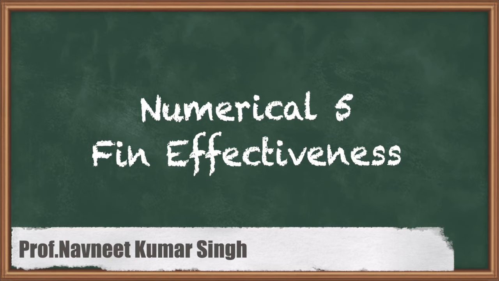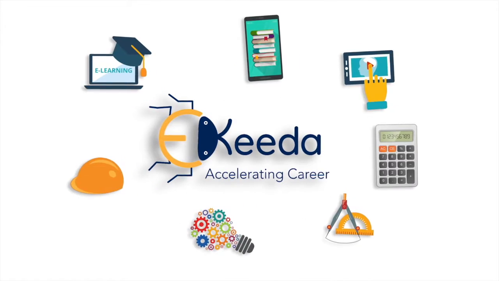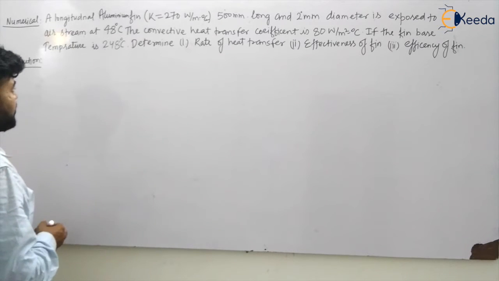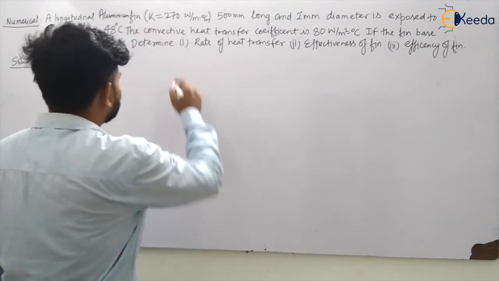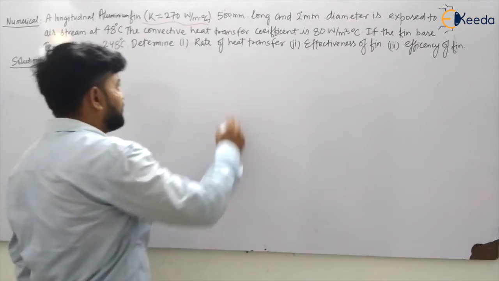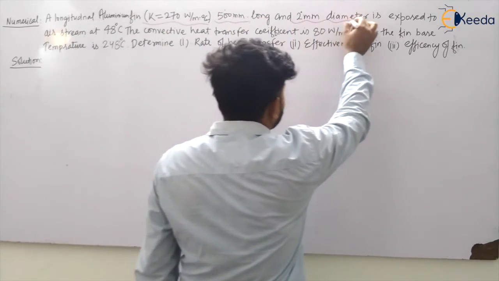Now let us see a good question again on your fins. I am reading the question, so focus on the board. A longitudinal aluminum fin with conductivity 270 watt per meter degree Celsius, 500 millimeter long and 2 millimeter diameter.